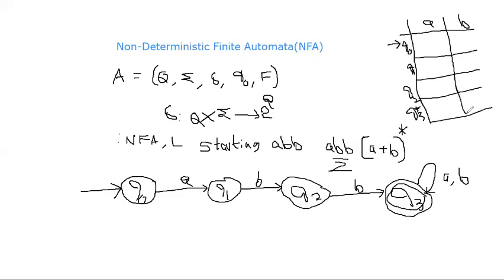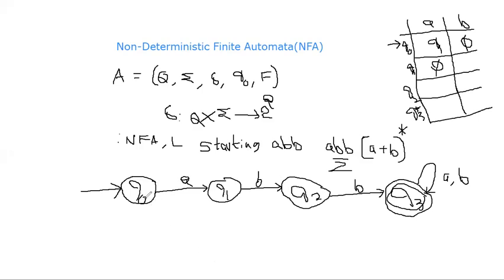Now, what is Q0 on A? Q0 on A is Q1. There is no Q0 on B, so we represent it as the dead configuration, which is represented by phi. What is Q1 on A? There is no transition, so we represent it as phi. But no dead configuration is allowed in a DFA. If a dead configuration is there in an NFA, while converting the NFA into a DFA, we should take dead states. We already saw that for starting with ABB, 5 states were required and the 5th state was the dead state.